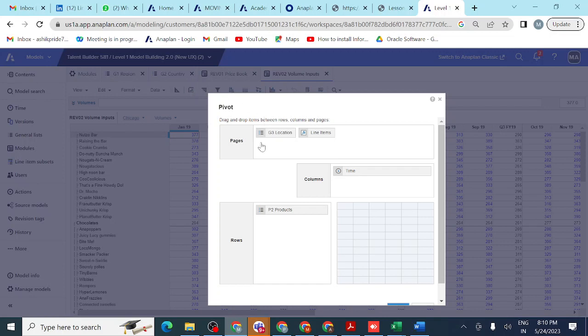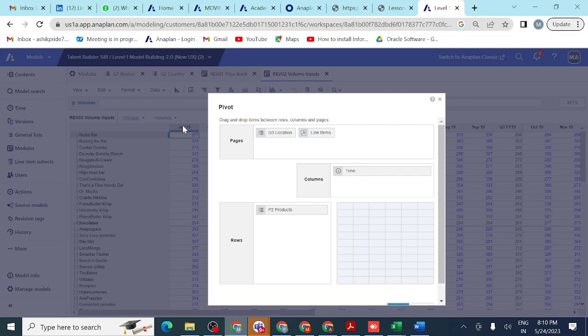So line items means volume here, location D3 means Chicago, you can see here, and time is there in columns, January, February, and in rows you can see products, new job or raising the bar, each and everything we have here. These all come under rows. So there is no need to bother about all these things. We will explain step by step later in classes how we need to create this module.